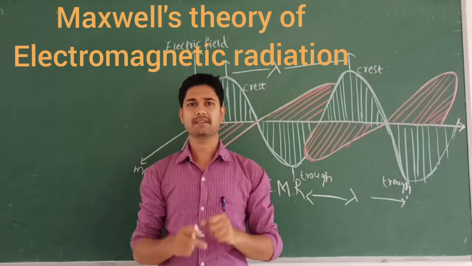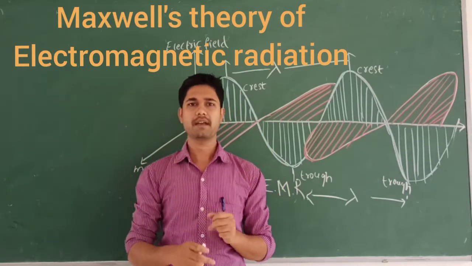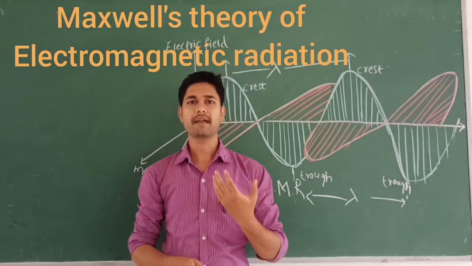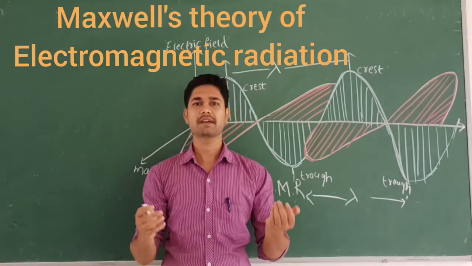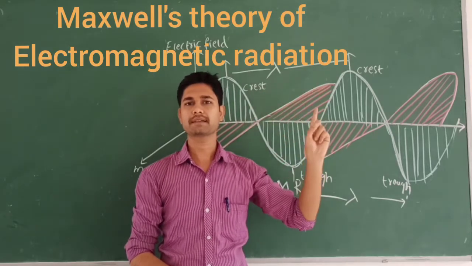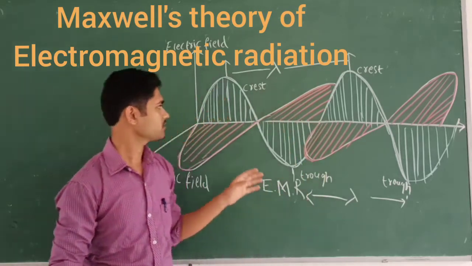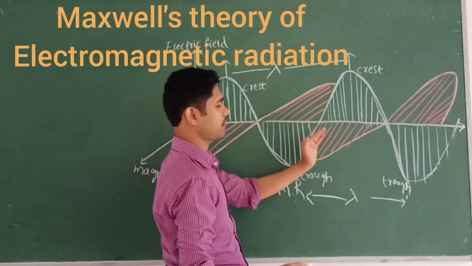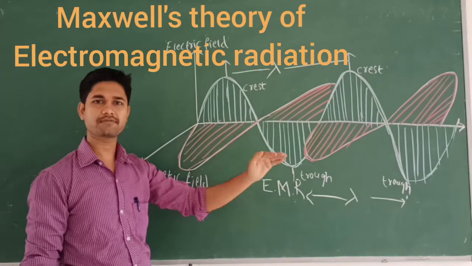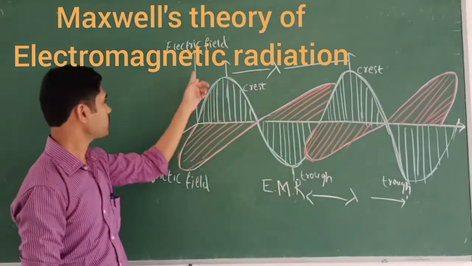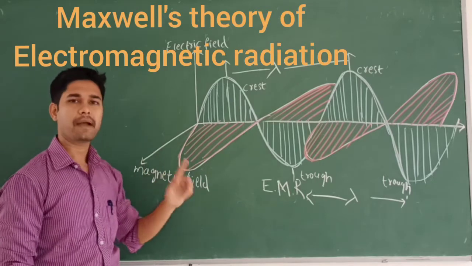As the name indicates, electromagnetic radiation: electro means electricity, there will be magnetism, and radiation. Radiation is nothing but a form of energy. Together that is called electromagnetic radiation. Like this. These lines indicate waves, like the tides of the ocean, you have seen them, right? These are the propagation of the waves, and this is called an electric field, and this is called a magnetic field.